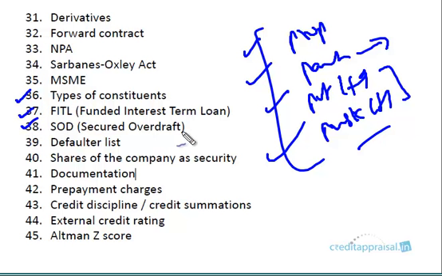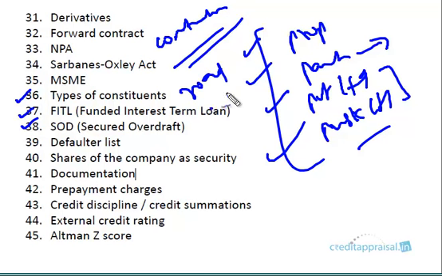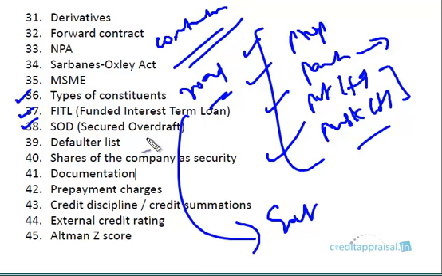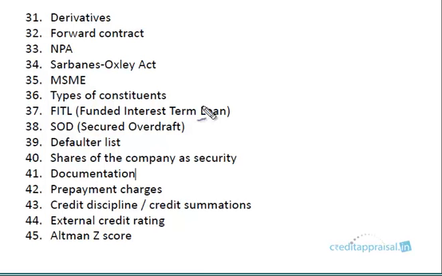SOD we have discussed earlier. SOD is secured overdraft. This is a facility extended against some security. This is done when usually the primary security cannot be identified. Say the case of a contractor executing some government work or a road work. What is the primary security there? There is no primary security, because the work will be constructed and handed over to the client, which is a government department. The road will be constructed and handed over, or a bridge will be constructed. So in some cases the identification of primary security will be a problem. Similarly in the case of a builder, a builder will be constructing the flat and handing it over to the customer. In those sort of situations we have something called SOD.